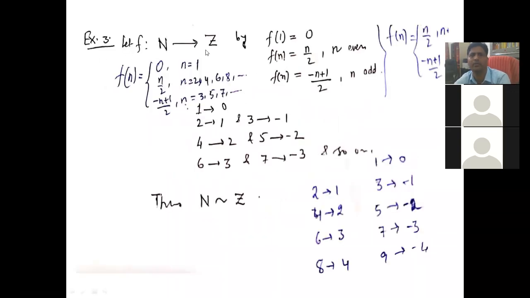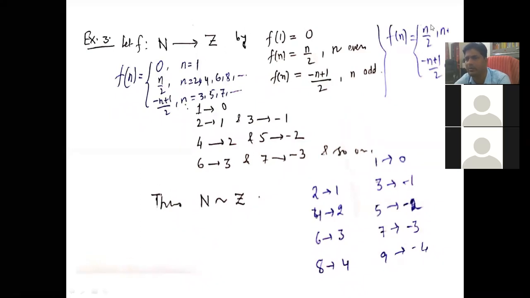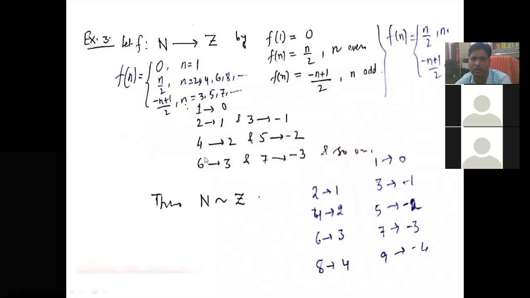Similarly, consider f from N to Z, where f(n) equals n/2 when n is even, and minus (n+1)/2 when n is odd. Then you will cover all these numbers you see here. 1 goes to 0, 2 goes to 1, 4 goes to 2, 6 goes to 3, 3 goes to minus 1, 5 goes to minus 2, 7 goes to minus 3.